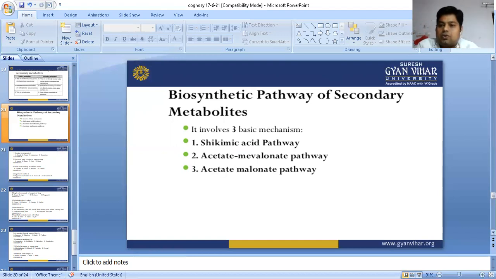Then cholesterol is formed with the help of lanosterol, which changes in structure, and after that cholesterol is formed. The acetate mevalonate pathway is also important for the synthesis of some kinds of alkaloids, and these are the three basic mechanisms involved in this unit.